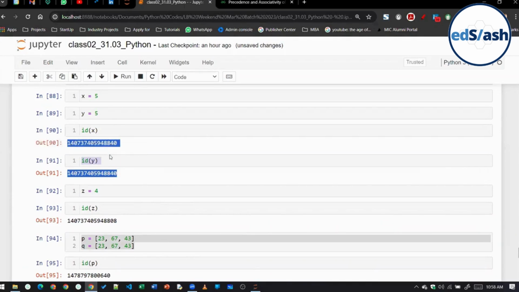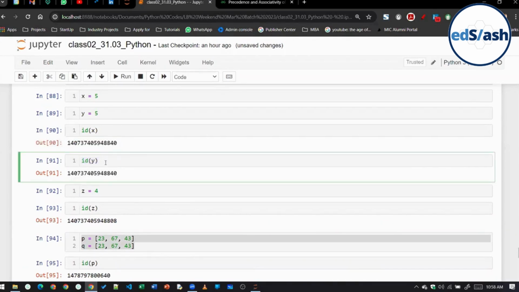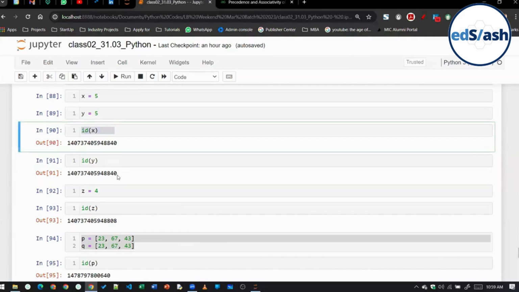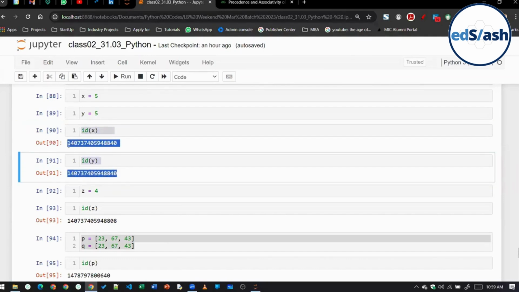No, the ID will not be different in case of immutable data. If the data is immutable in nature, even though the data is the same, it will give us the same output, the same IDs. Like here you can see, it is giving us the same IDs, and the data was the same.